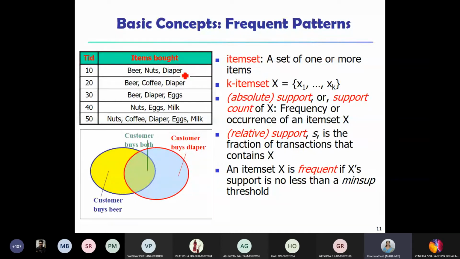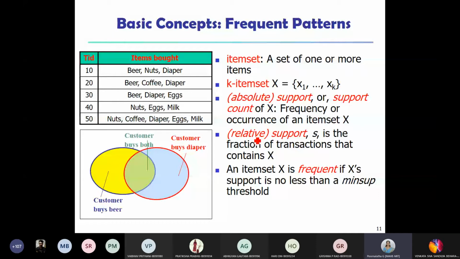If I say 3 item set, it means there's a transaction which has 3 items. In general, K number of items are there, and we call it the K item set. And then when we say support, it could be either absolute support or relative support.